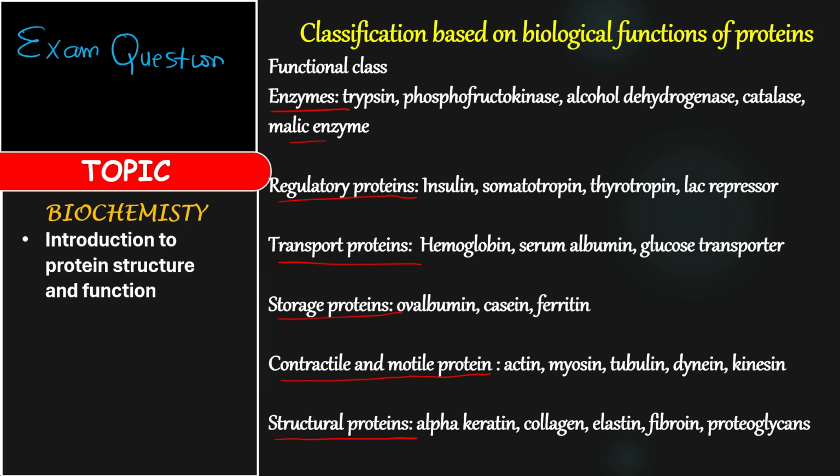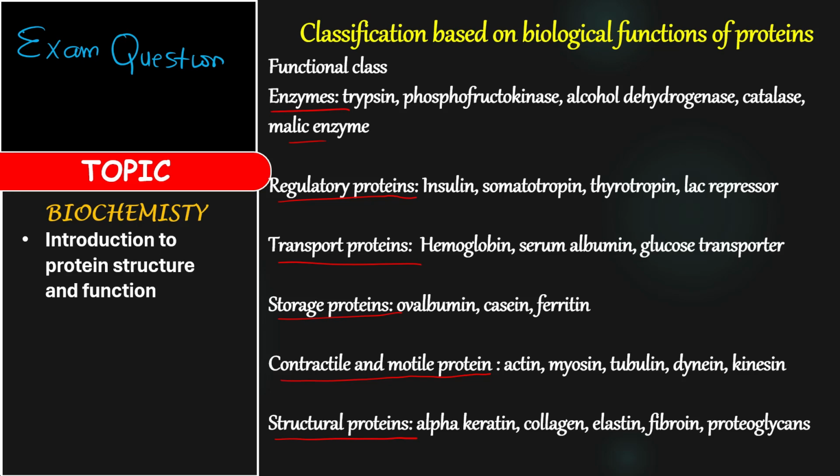Then we have the regulatory proteins. Regulatory proteins are proteins that regulate one or two metabolic processes in the body. An example is insulin. A dysfunction, or let's say decreased secretion of insulin, or inability of insulin to carry out its function very well, causes diabetes, and that's why we say diabetes is a metabolic disorder. Is that okay? We have insulin. These ones are regulatory proteins.